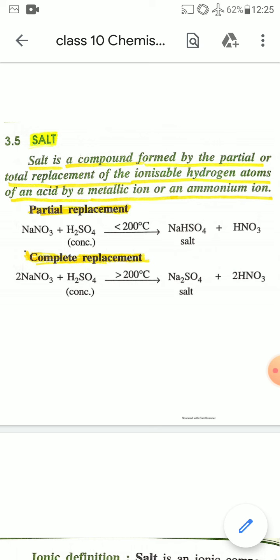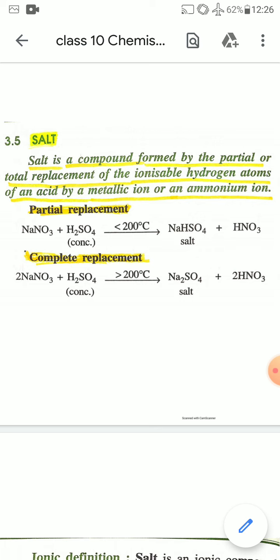In acid base reaction, the neutralization reaction, generally the metallic part of the base replaces the ionizable hydrogen from the acid to form salt. So, salt is a compound formed by the partial or total replacement of ionizable hydrogen atoms of an acid by a metallic ion or an ammonium ion.